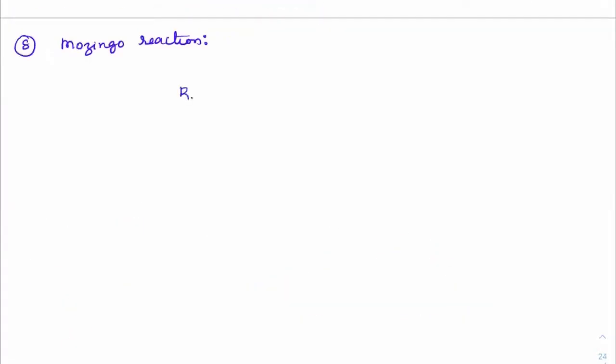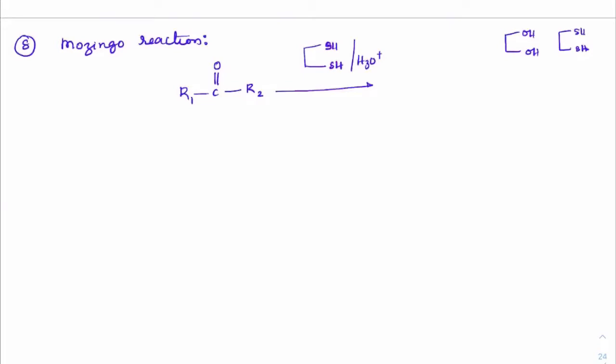So the Mozingo reaction is R1 C double bond O R2, an aldehyde or a ketone. If we treat that with a thiol, got it? CH2SH. Okay, thioglycol. So if you have OH, this is glycol. If you have SH, it is thioglycol. So we take thioglycol in acidic medium, H3O plus. After that reaction, we will do a reaction with Raney nickel.